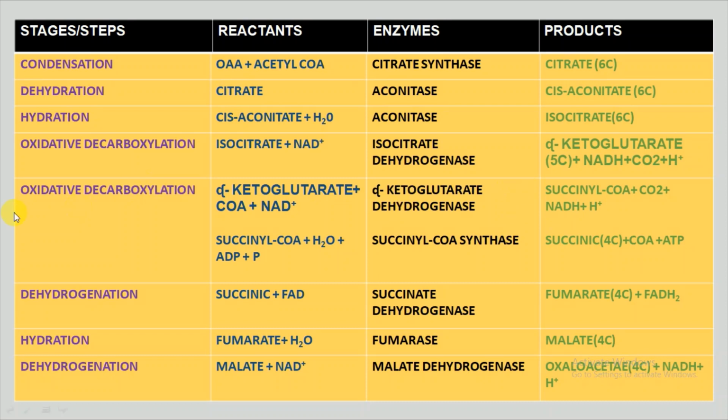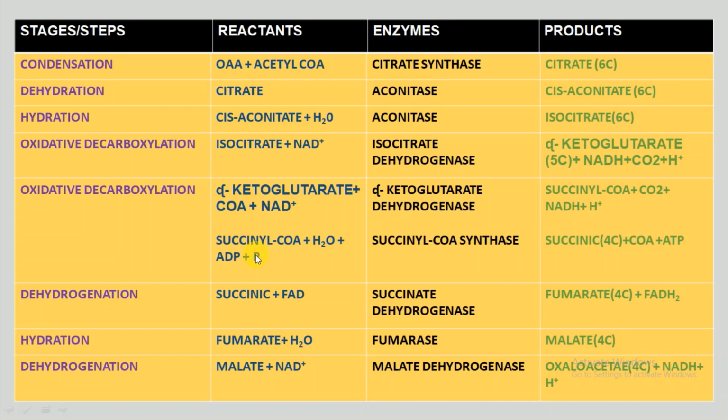Now in this particular process, we can see that two steps are involved. One is the formation of succinyl CoA from alpha ketoglutarate, and another step is the succinyl CoA along with a water molecule and ADP and P. What is this P?